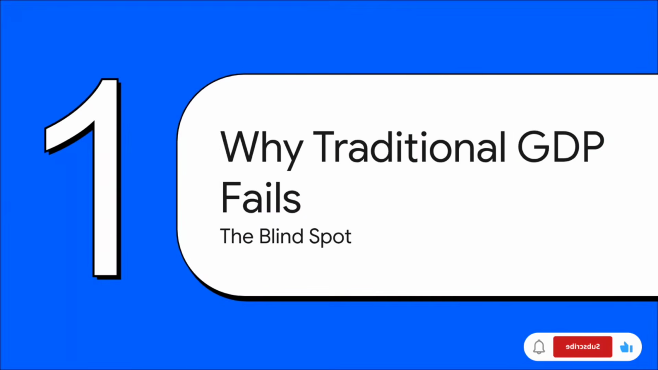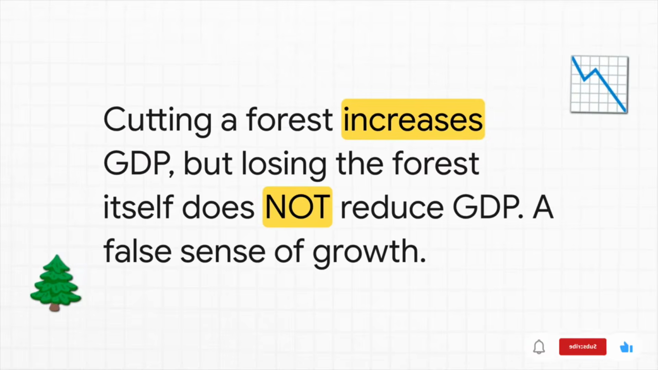Okay, so before we jump into the solutions, we first have to get a really good grip on the problem itself. So why exactly does our standard way of measuring the economy have such a massive blind spot when it comes to the environment? And this right here, this is the perfect example of the problem. Just think about it for a second. When a forest gets cut down, you've got the money from selling the wood, the wages for the loggers, the transport costs. All of that actually boosts the GDP. On paper, it looks like fantastic growth.